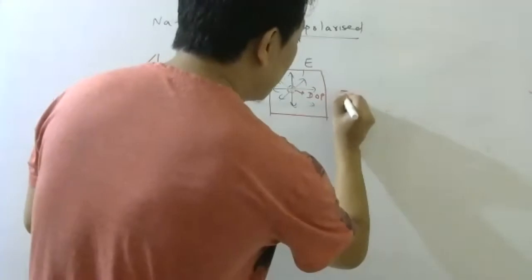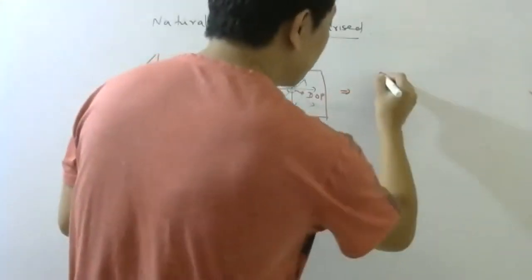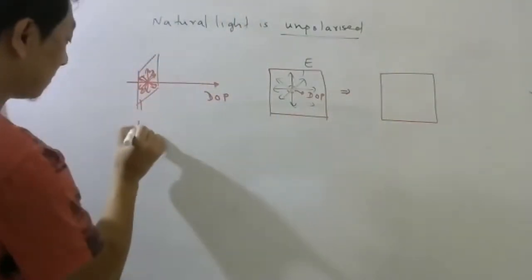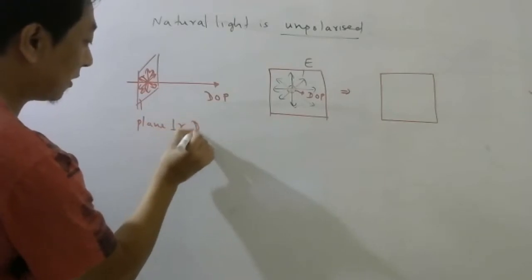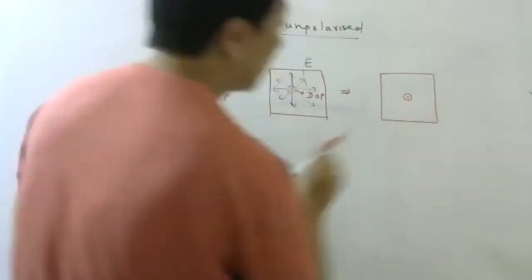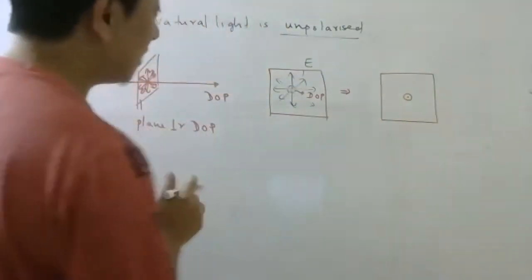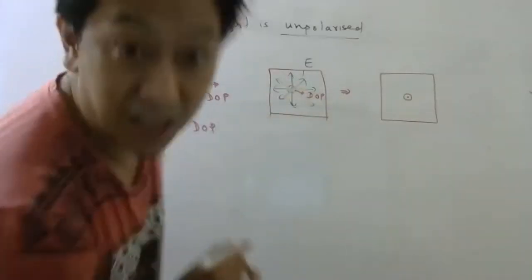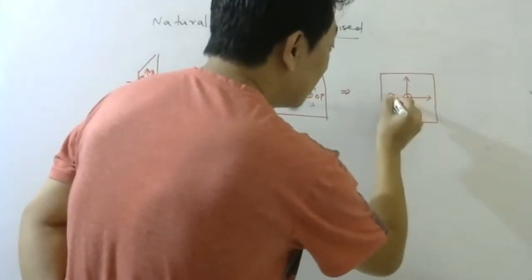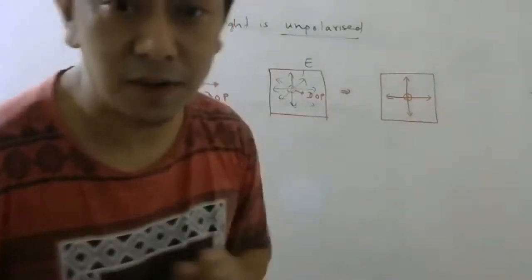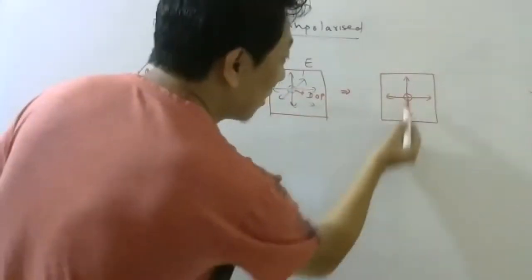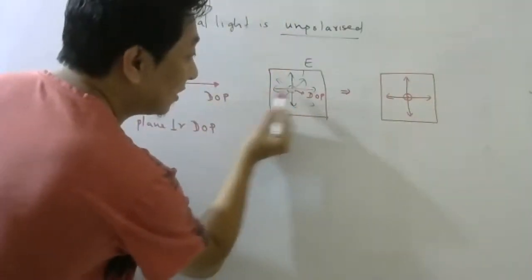Now, there is an easier way than this also. If this is the plane, which plane? Perpendicular to the DOP. So if this is the plane perpendicular to the direction of propagation of light, then instead of showing so many directions, I can only show you these two directions. That is enough. Mathematically, this is enough. Why, sir, is this enough? Because this electric field is this one, this electric field is this one.